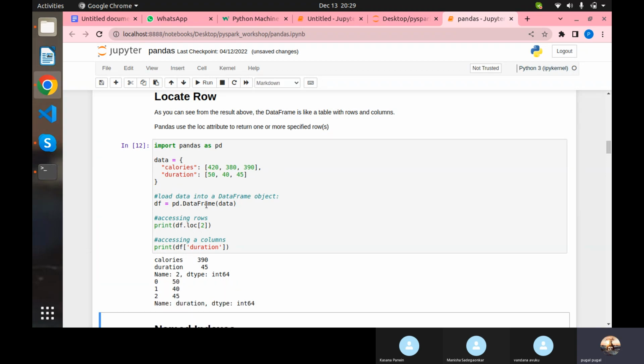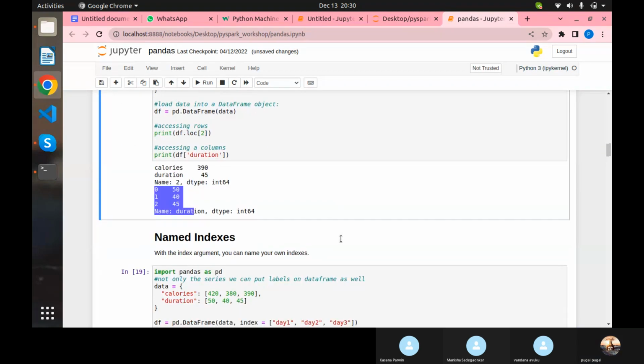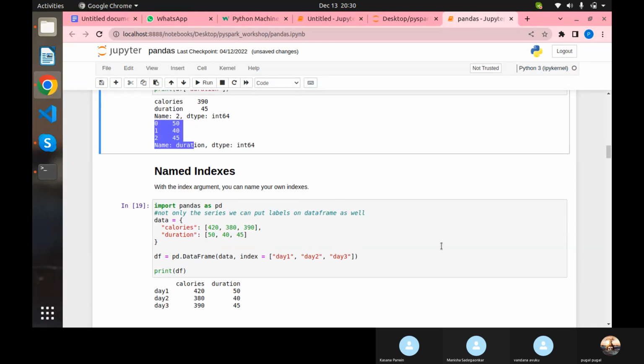See, which column? I'm accessing the duration column, 50, 40, 45, it is giving. Understood so far? Or any doubts up to this? No, nothing. Okay, understood, that's fine.